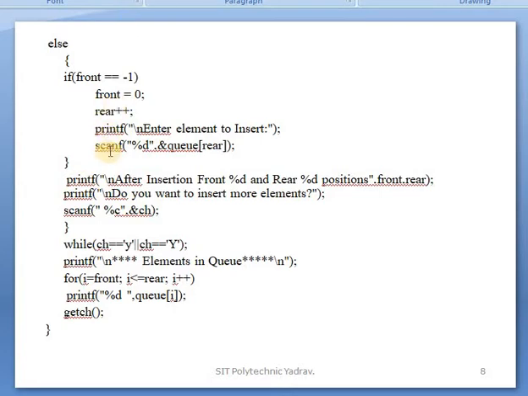Okay, in this way the true part is executed. Next, printf displays the front and rear positions after insertion.